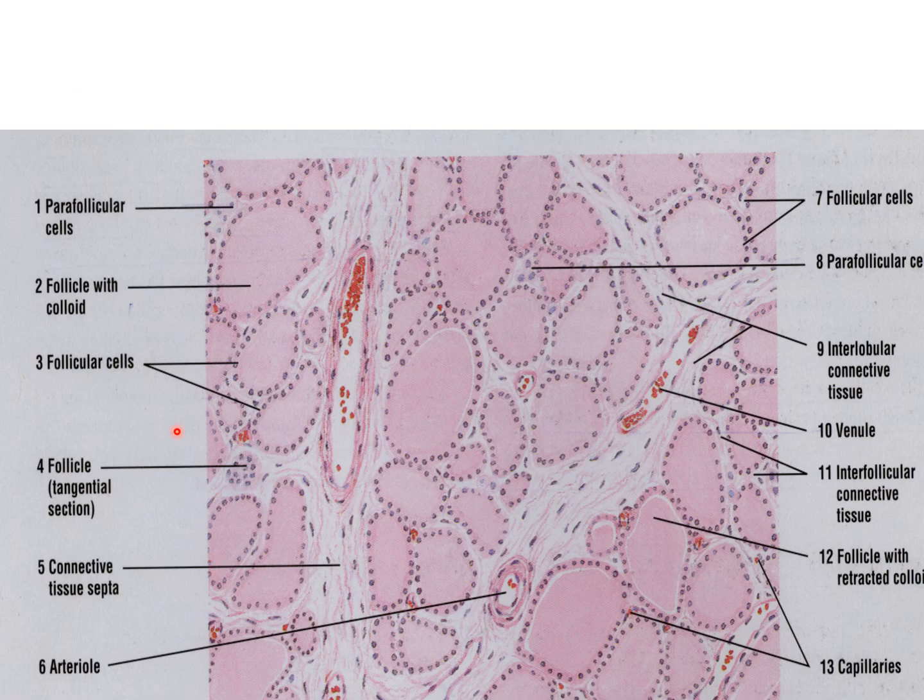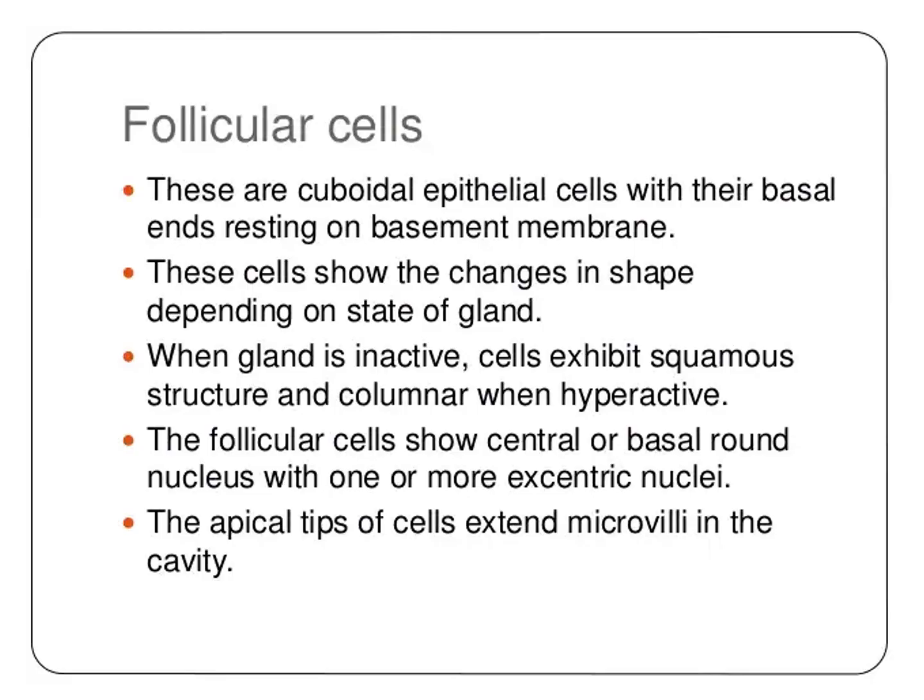In this panoramic microscopic view, you can identify parafollicular cells within this follicle, follicles with cuboidal follicular cells, and connective tissue septa containing capillaries. So this is the slide of these cells. Follicular cells are cuboidal epithelial cells with their basal end resting on the basement membrane.